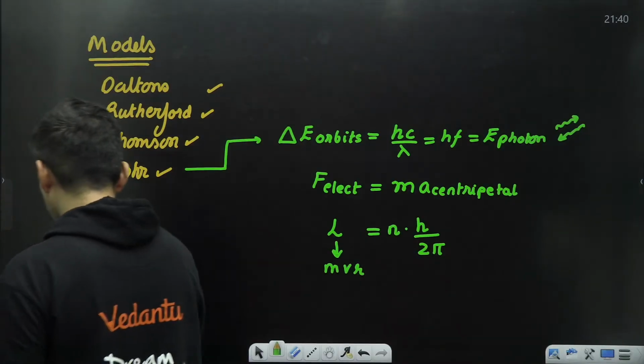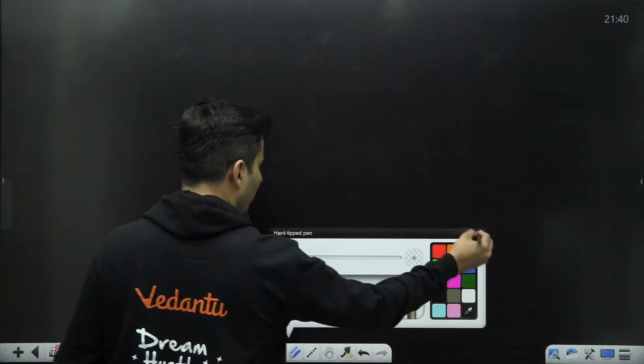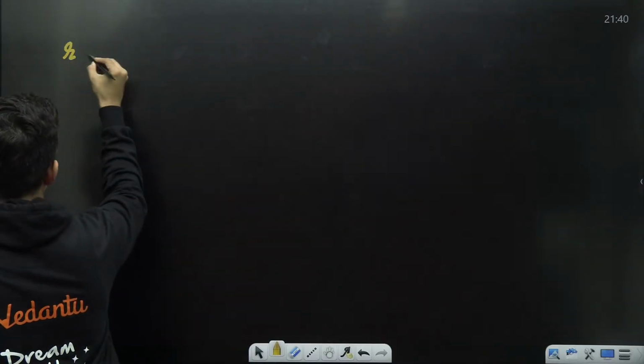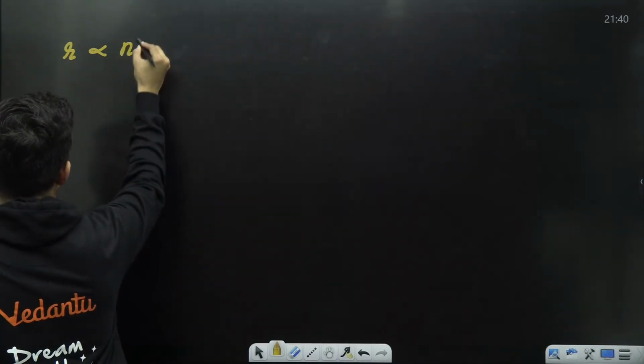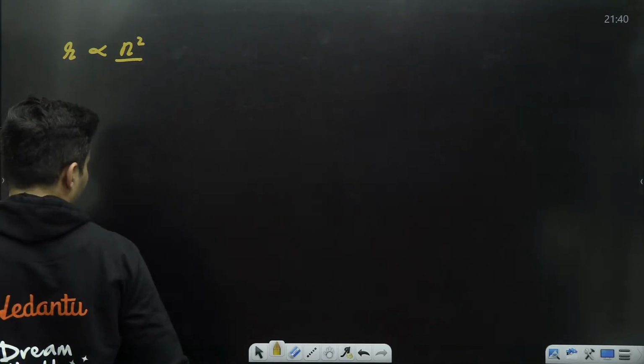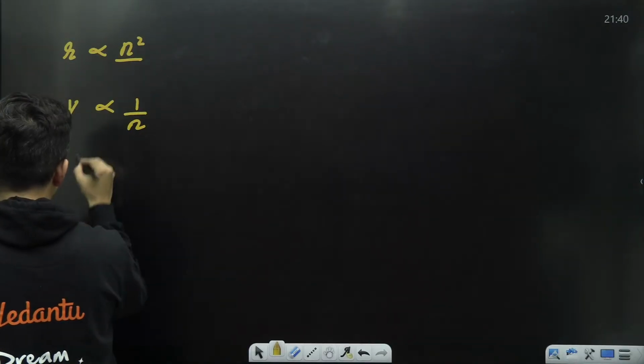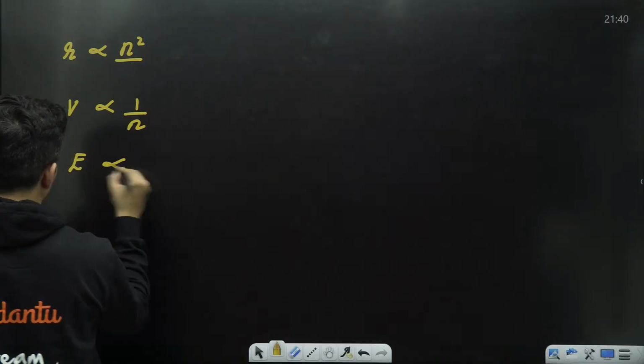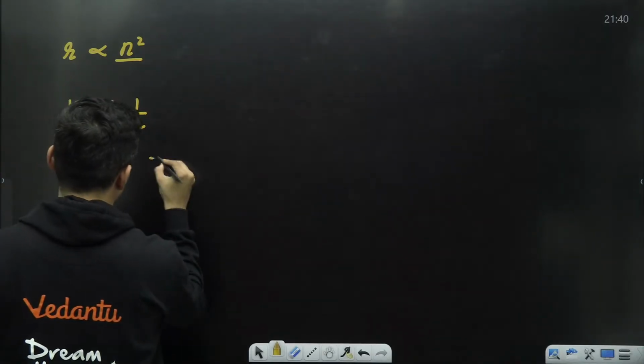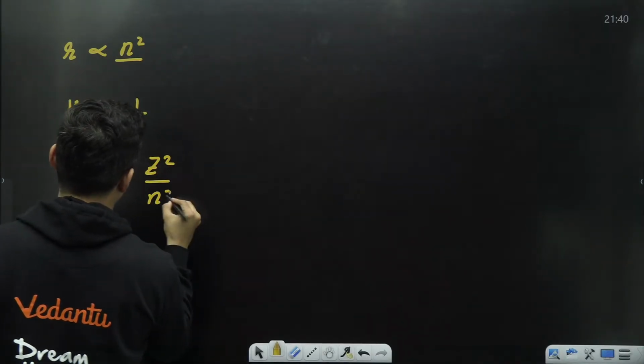Next important thing, you should know that the radius is directly proportional to n square, velocity is inversely proportional to n, and energy is directly proportional to z square by n square.